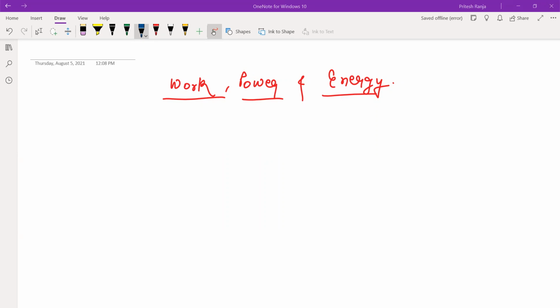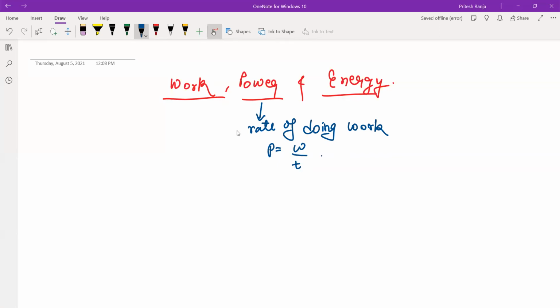Okay, one answer I got. Power is the rate of doing work. So whatever we learnt in class 9, let us first recapitulate that. हमने पढ़ा था power is the rate of doing work. Rate of doing work आ गया. That means this power is W by T.